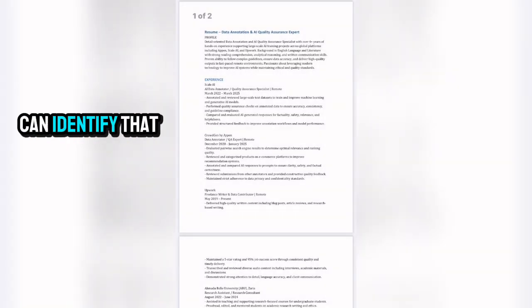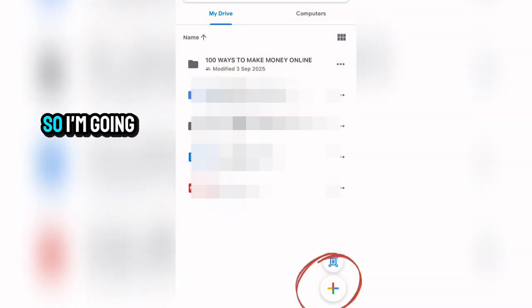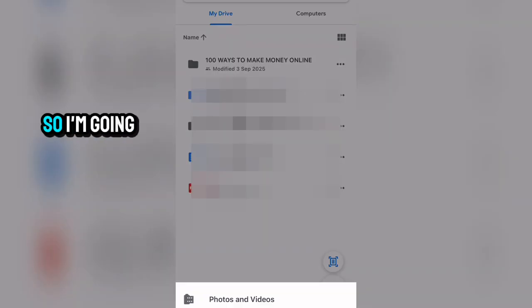Alright, so I can identify that this is my PDF. So right here, to get the link, what you're going to be doing is to upload this to your Google Drive. Okay, so I'm going to upload this to my Google Drive so I can get the link. So I'm going over to click on this plus sign and I'm going over to upload the file. So I'm going to click on browse.